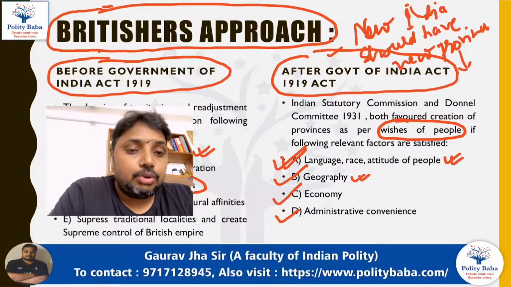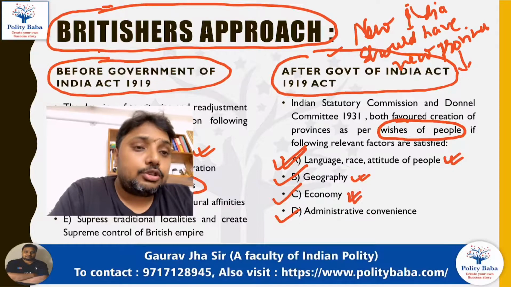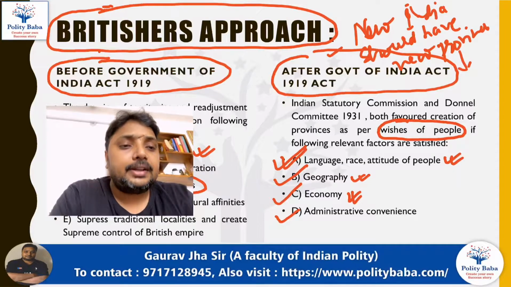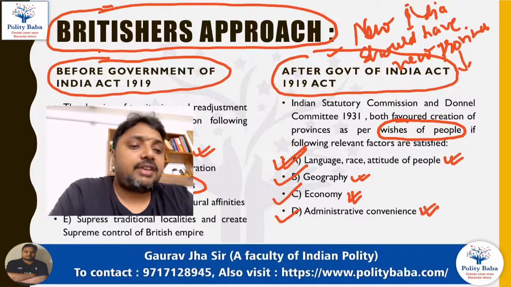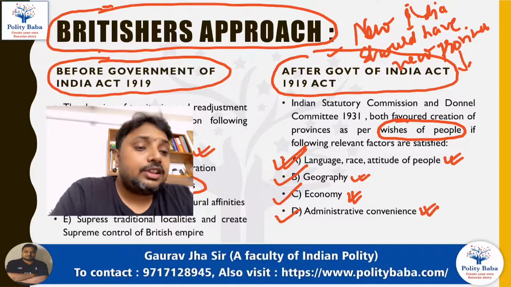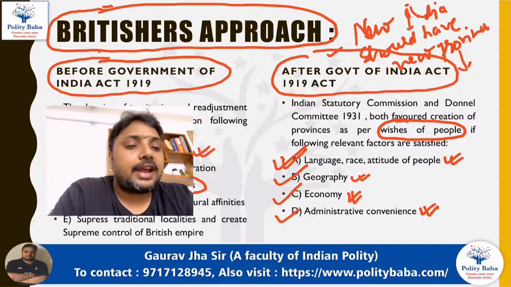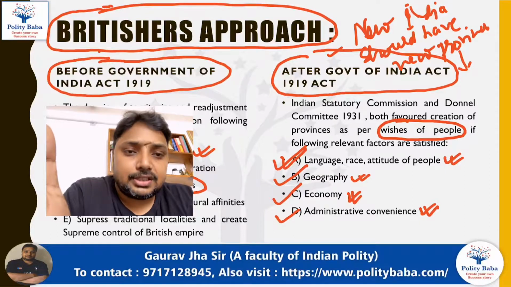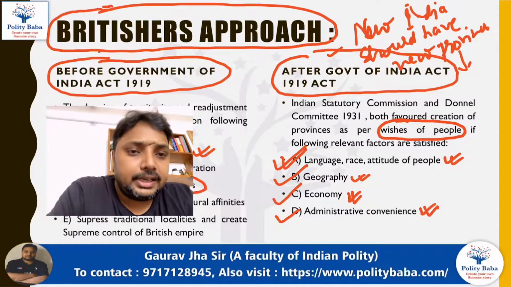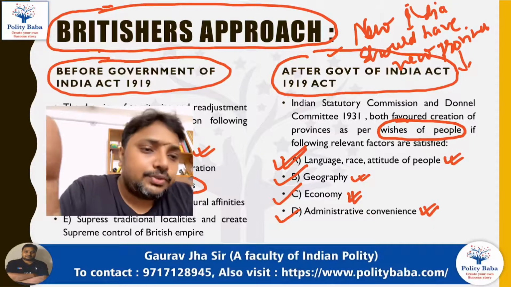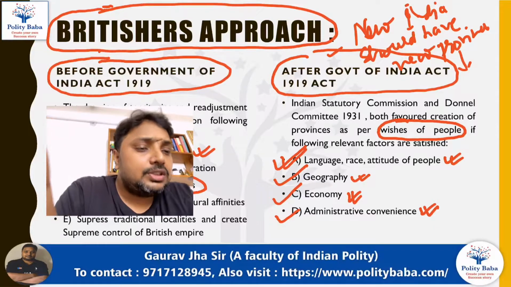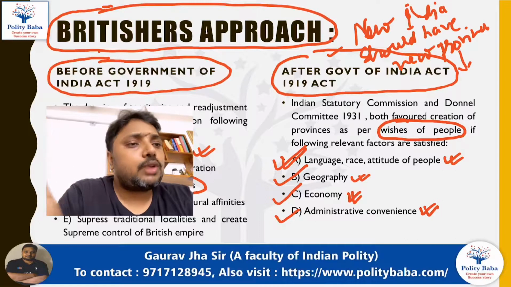And the newly created state on the basis of language should not be too economically dependent on the center, and it should also not sacrifice the convenience of the administration or prejudice the efficiency of administration. That means Britishers wanted that new India should have new provinces, and those new provinces should be as per the choice of people.